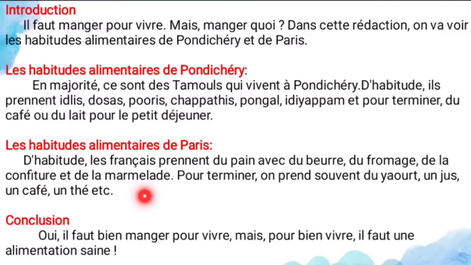What they take: bread with butter, cheese, jam, and marmalade. And to end they take some yogurt, juice, coffee and tea. So these are the food habits in Paris. And move to the conclusion, that is conclusion. So oui, il faut bien manger pour vivre, mais pour bien vivre. So it's one of the proverbs. It means yes, we must eat to live, but to live well. And il faut une alimentation saine. So you need a healthy diet.